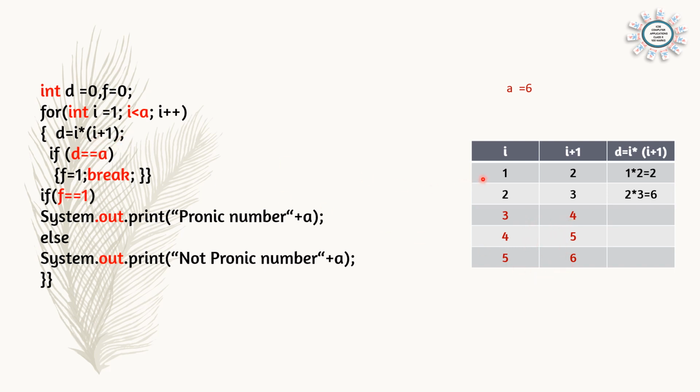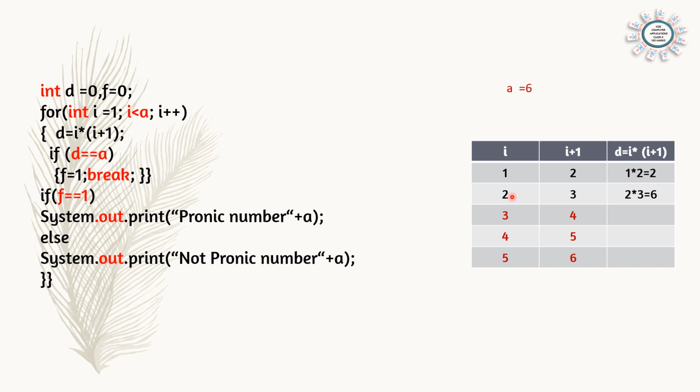And then before going to the next i, we will always check if d double equal a, that means if a, the number, is the same. So first time i is 1. That means i plus 1 is 2. 1 into 2, d has become 2. And checking will be done. d and a are the same? It is not the same. So the next value of i will be taken.